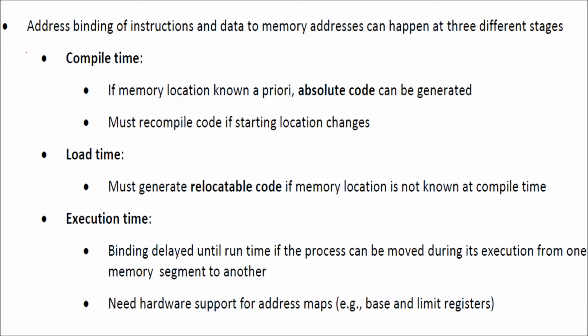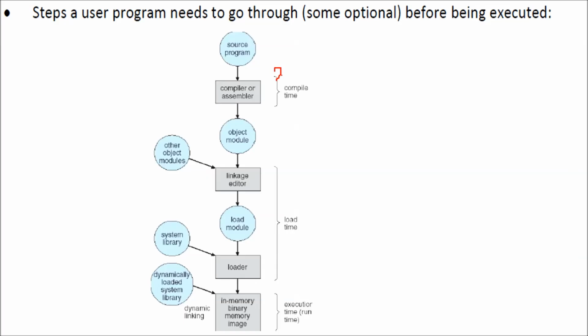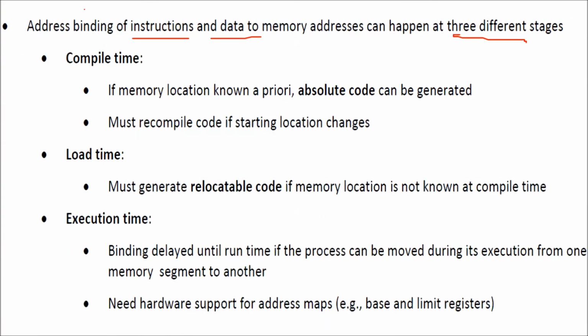Before going to that, let us see first of all what address binding is. Address binding of your program's instructions and data to certain memory addresses can happen in three different stages. These are the stages: compile time, load time, and execution time. Whenever you are talking about address binding of your program's instructions and data, this can happen at three different stages.